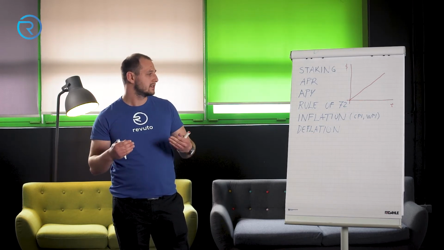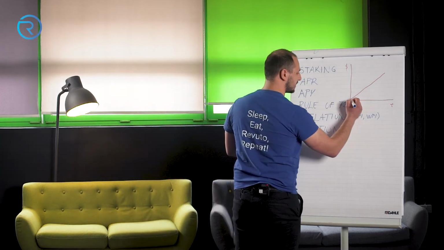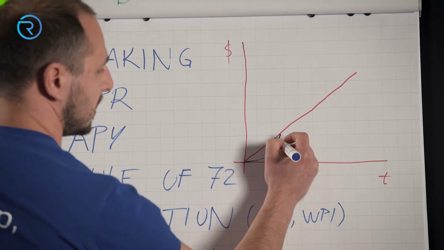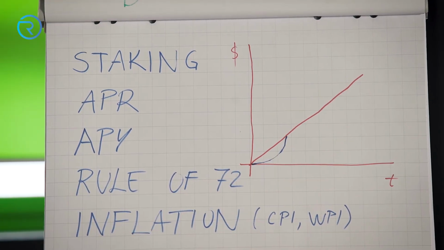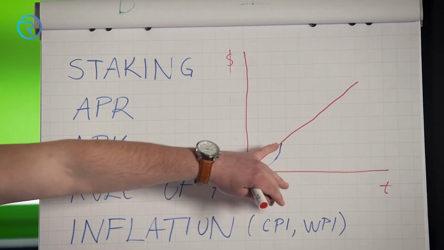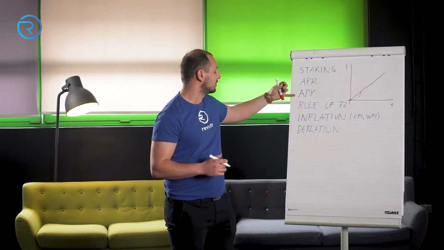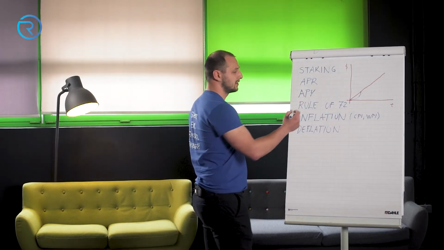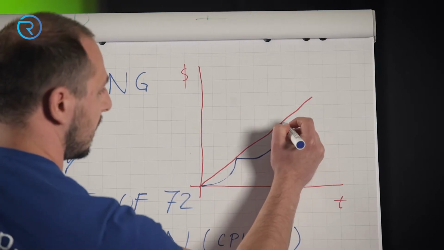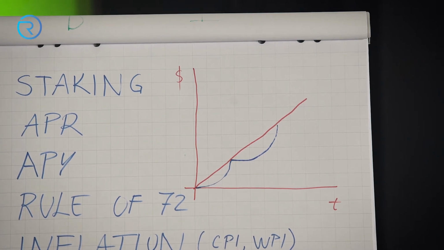So how does the APY line look like? It will start like this, slowly, and then grow until it collides with the APR. And after that period, in this case 1 year, because it is an annual percentage rate or annual percentage yield, it will also repeat and go like this, and then again collide after 1 year. And that will repeat all the time.